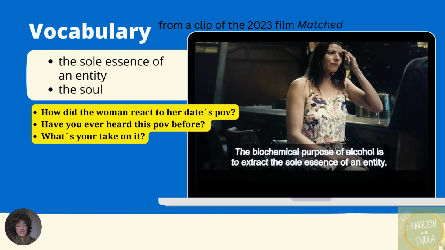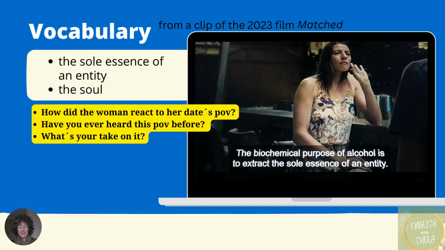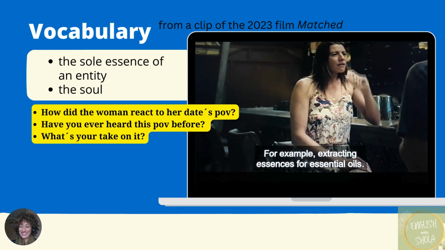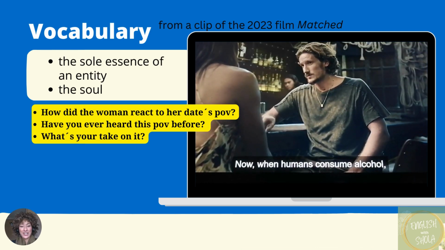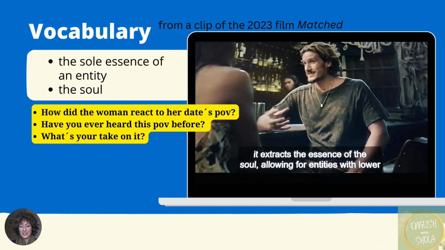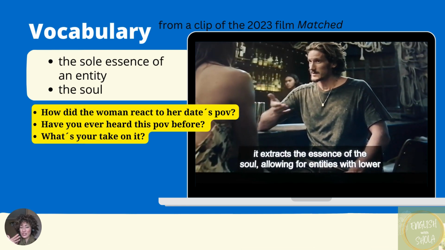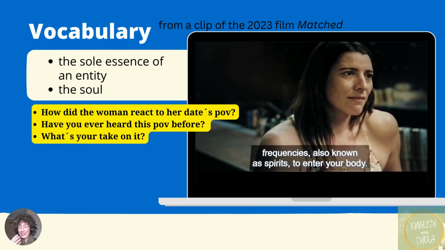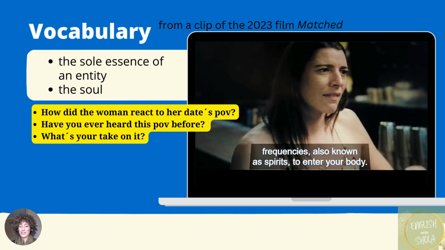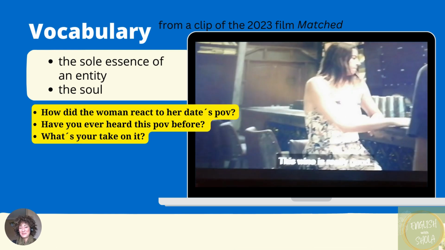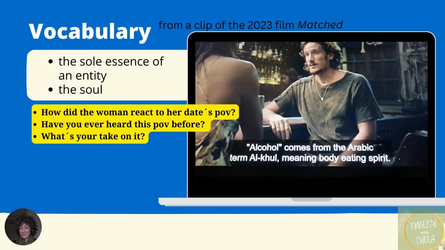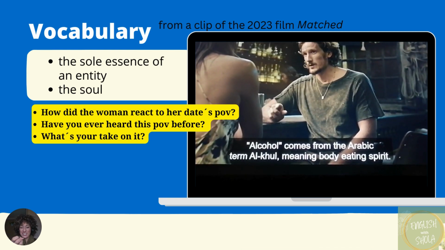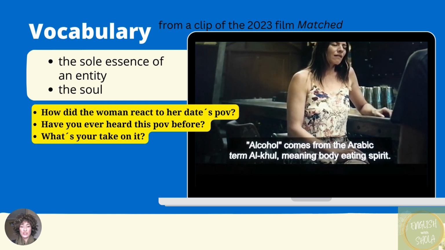Okay, sorry about that. So let's look at the questions. How did the woman react to her date's point of view? You could tell by her facial expression. How do you think she was feeling? How did she react? And have you ever heard this point of view before? That alcohol steals your spirit or your soul.